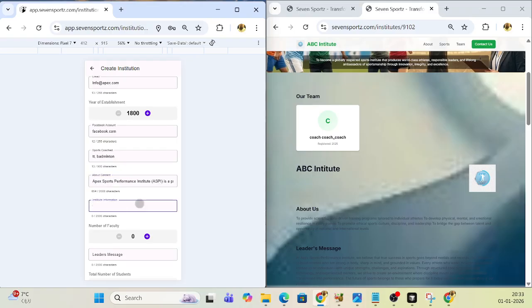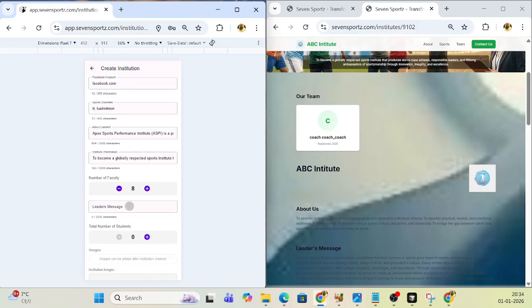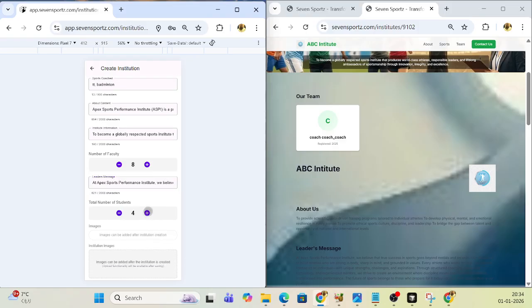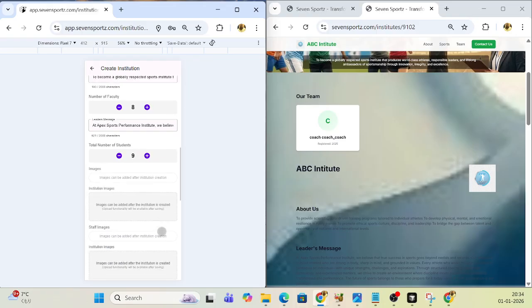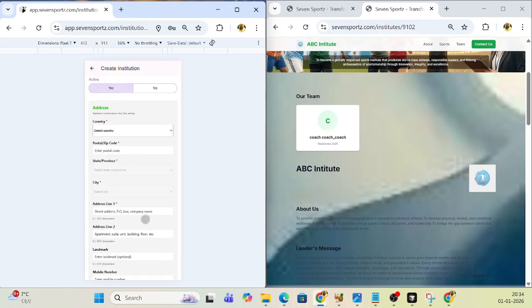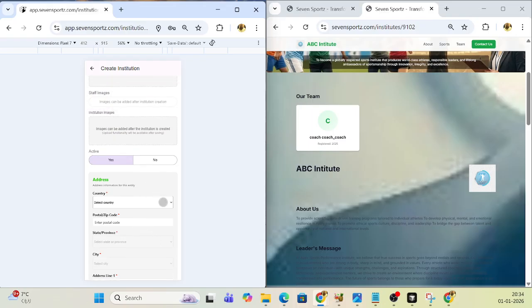I have just put institute information. Yeah, you can put your institute information, when it was built, and so on. Suppose you have some faculty members who are coaching, you can put that information, and the leader's message. So I just put some data here. Then the number of students you already have enrolled, so that people know, and then just put an address.